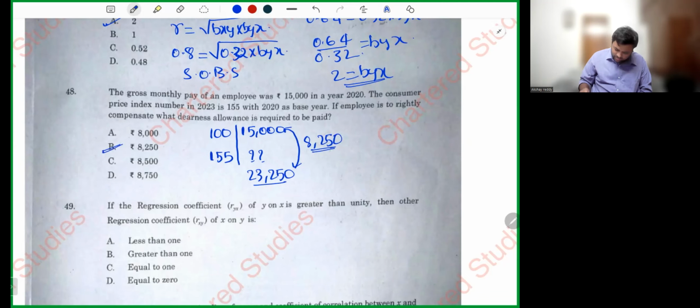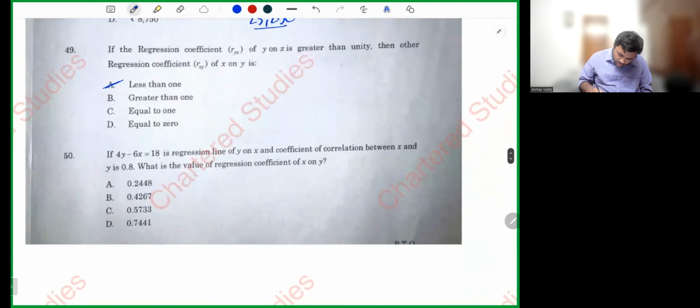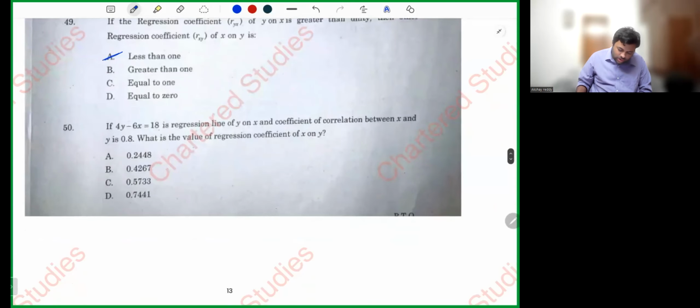8,250. Simple. Next, if regression coefficient y on x is greater than unity, then the other regression coefficient of x on y should be, obviously, if one is greater than unity, the other should be less than unity. Okay. Next, if 4y minus 6x is equal to 18 is a regression line y on x, and the coefficient of correlation between x and y, r, is equal to 0.8, he is asking what is regression coefficient bxy.